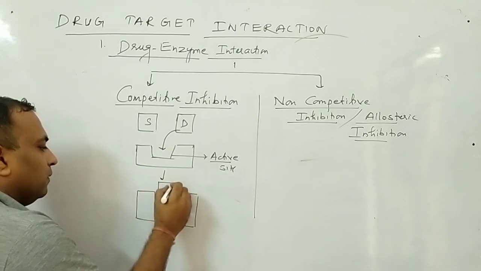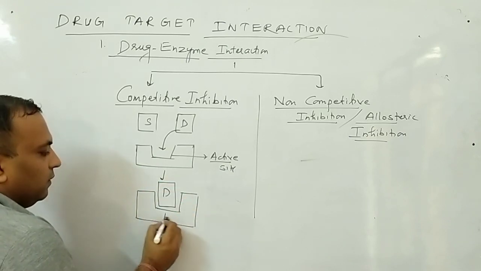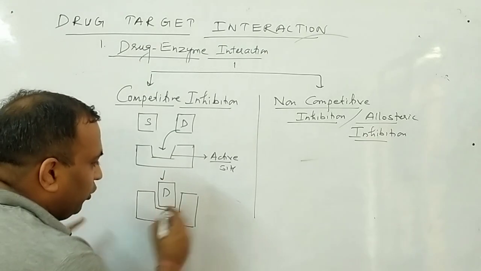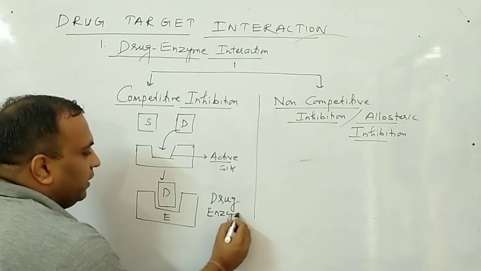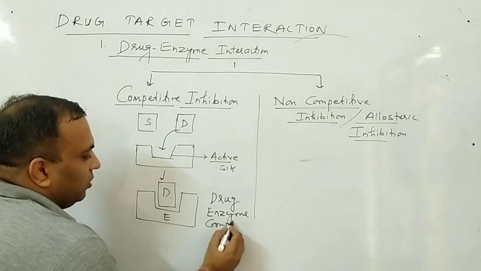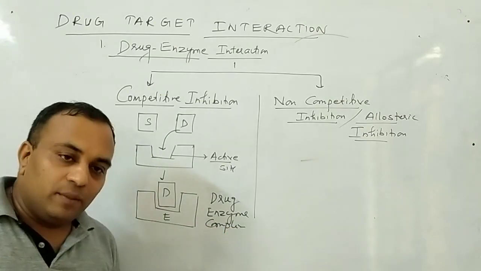this drug enzyme. What forms? Drug enzyme complex. Clear? Now what happens?